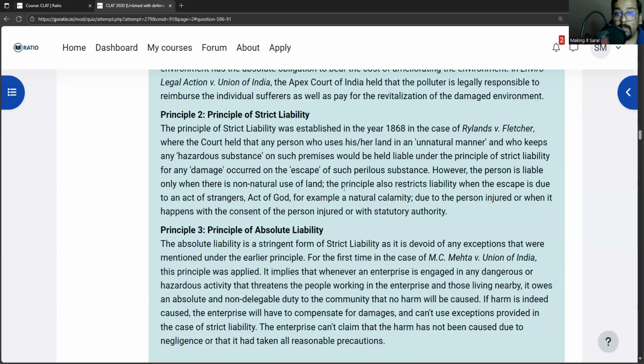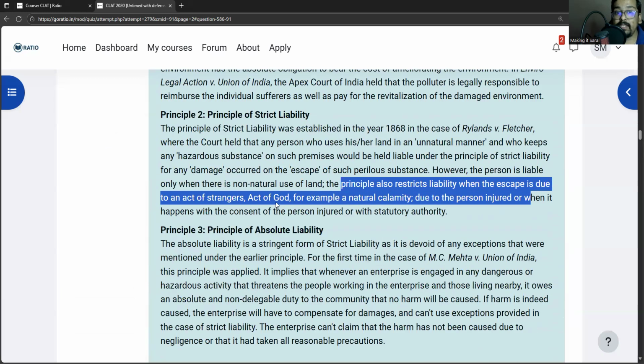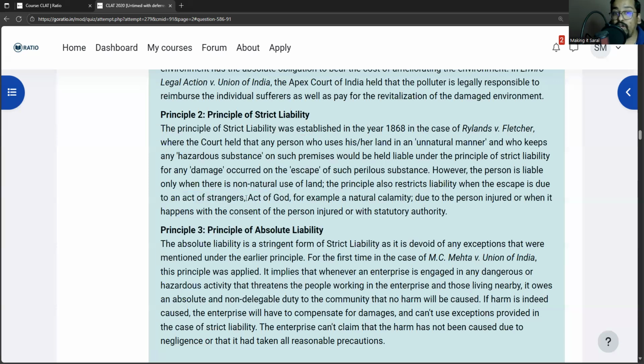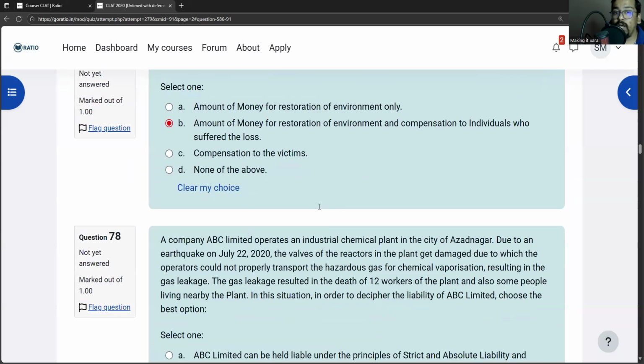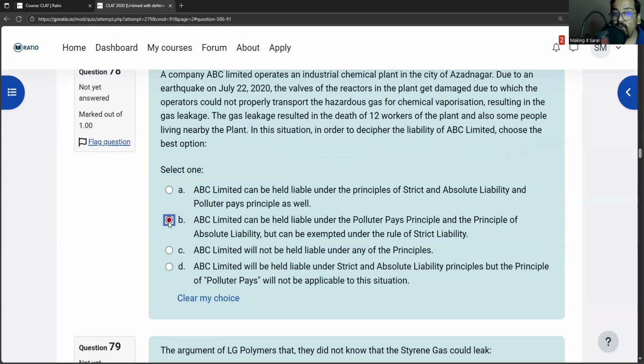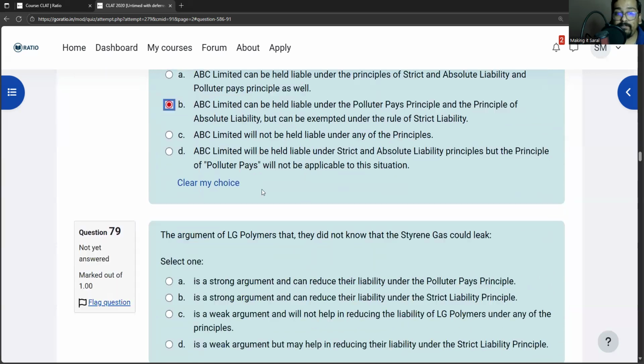Look here. The principle also restricts liability when the escape is due to an act of strangers or act of God. So here, what is an act of God? Act of God, for example, a natural calamity. So here, how did the escape take place? The escape took place because of earthquake. That is an act of God, a natural calamity. So option B is correct. Polluters pay and the principle of absolute liability will apply, but strict liability will not apply.